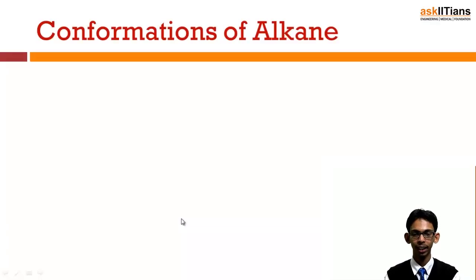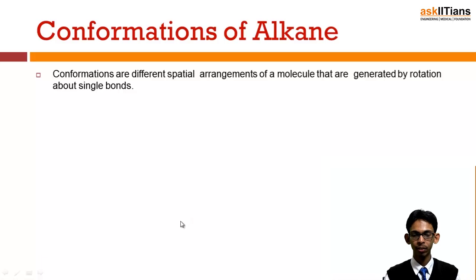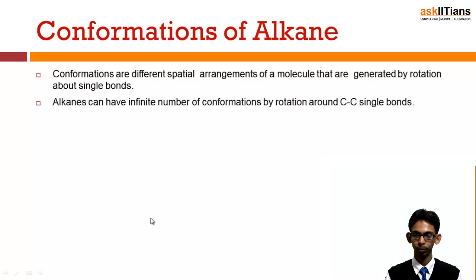Let's start. Conformations of alkanes. Conformations are different spatial arrangements of a molecule that are generated by rotation around single bonds. Actually, what happens is that alkanes can have an infinite number of conformations by rotation around carbon-carbon single bonds.